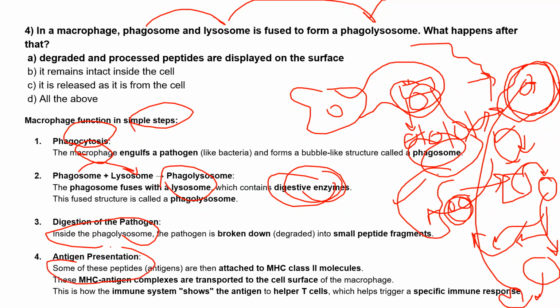So some of the peptides are then attached to the MHC class 2 molecules. We know that MHC2 is mostly present on what?